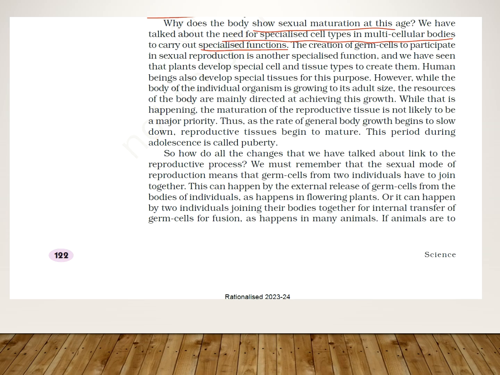Like that only, the reproductive system is there. So the creation of the germ cells to participate in sexual reproduction is another specialized function. We have seen that plants also develop specialized cells and tissues which create new plants. Like that only, in humans also, they develop special tissues for this purpose.